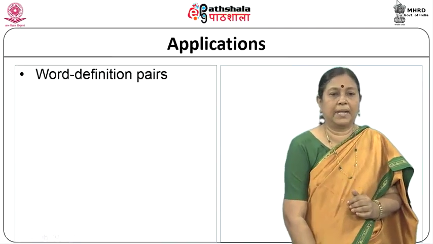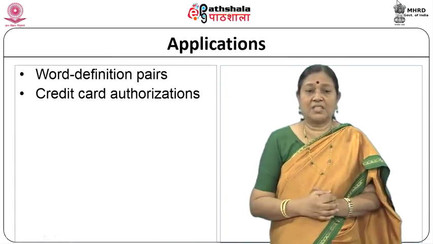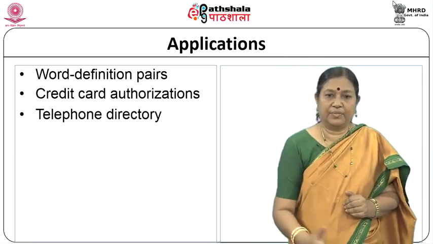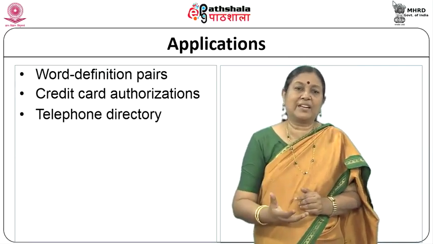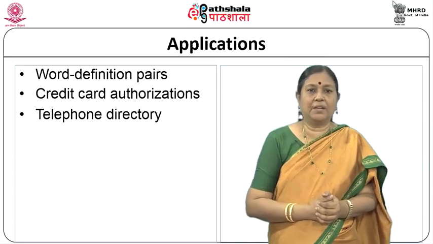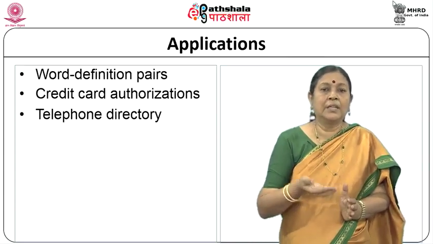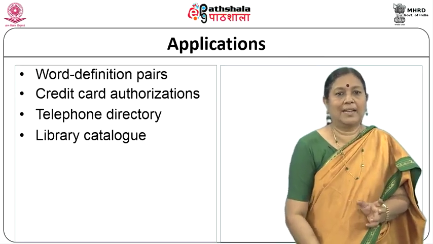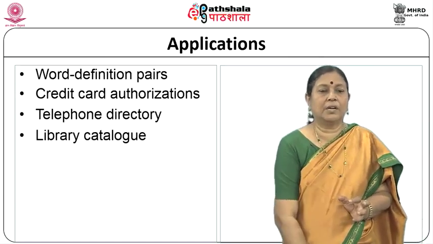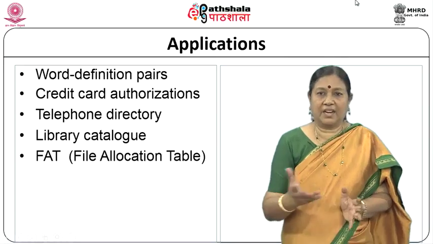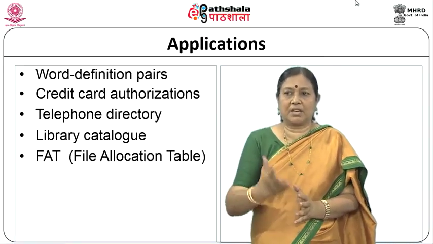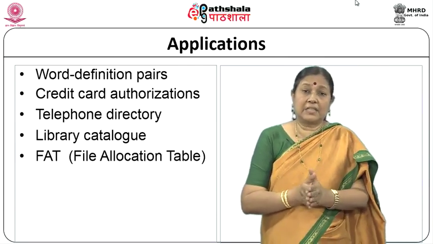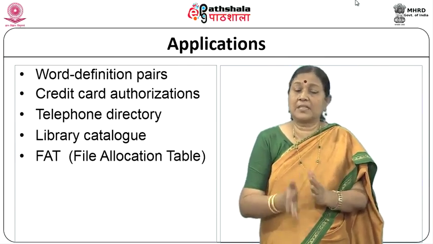Credit card authorizations also use this dictionary, and a telephone directory is a typical example of a dictionary, because it is sorted in a particular order, in alphabetic order. Library catalog, again maybe sorted by some number keys, and the FAT, file allocation table, is also sorted according to some particular criterion. The criterion by which the key values are sorted or placed is not important.